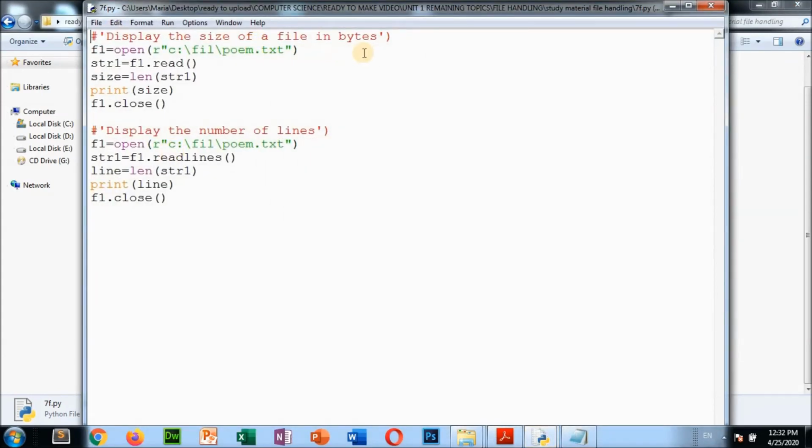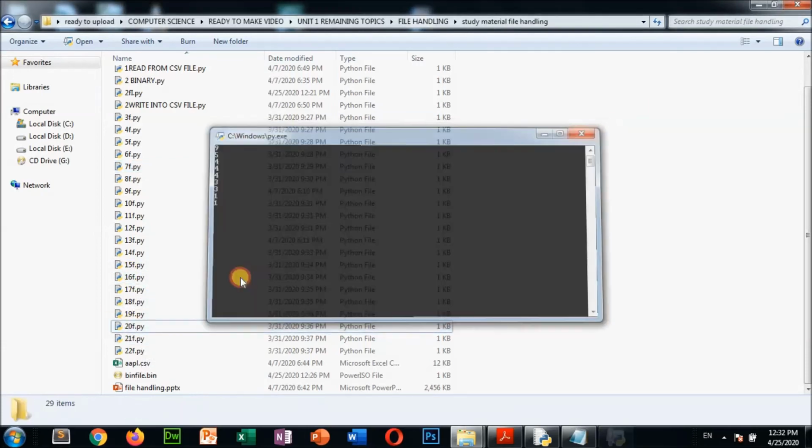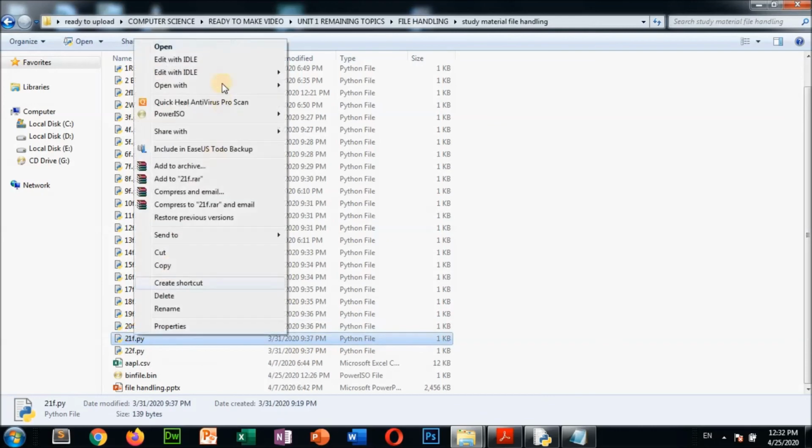Display the size of a file in bytes. So everything, by using this len function, you can calculate the size. You will see practically, and you can understand. If you do not understand, then ask me. So now these are about text files. So here, number 20 is what? See, 21 is what, suppose.